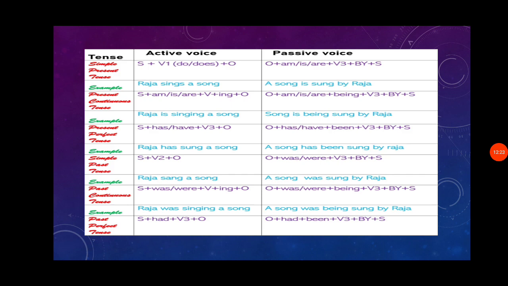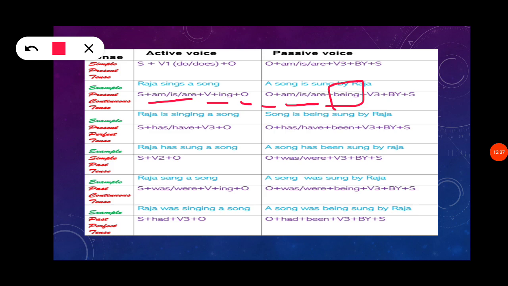So next, present continuous tense. Subject plus am, is, or are plus verb plus ing plus object. So it is changed into object, am, is, or are plus being plus verb 3 plus by plus subject. Now we can change. Raja is the subject and he is a single person, so is is used as the auxiliary verb. Next, the verb is sing and ing, singing a song. This is the object. So now we can change.